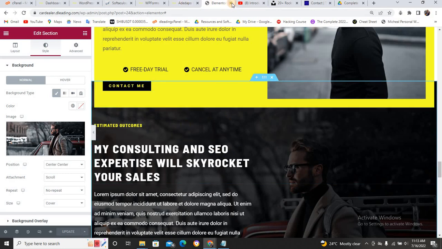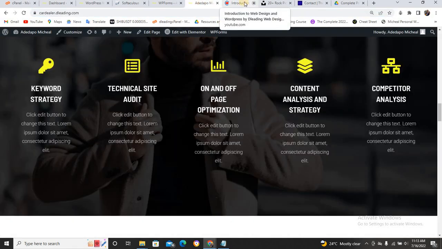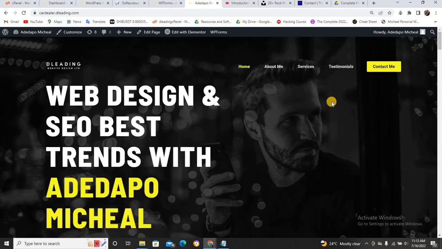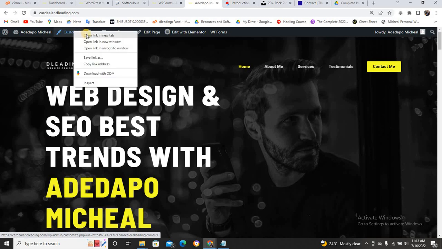Now let's close Elementor. The only thing that remains that I want to show you is once you give your name a tag. Now let me show you something. Let me pause this because I don't want any noise. All these things you are seeing here, all this menu bar, is just a tag. So let me click on customize so we can see what I'm talking about.